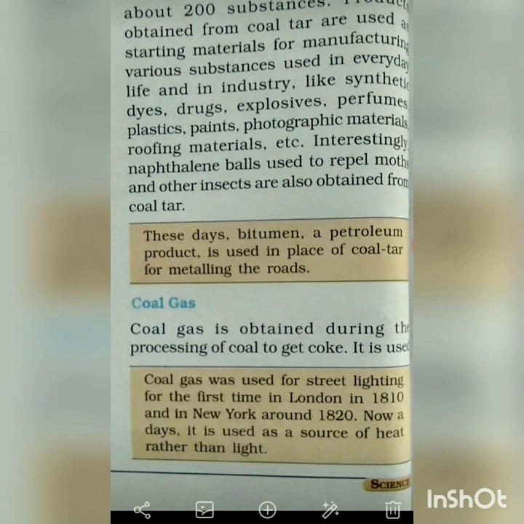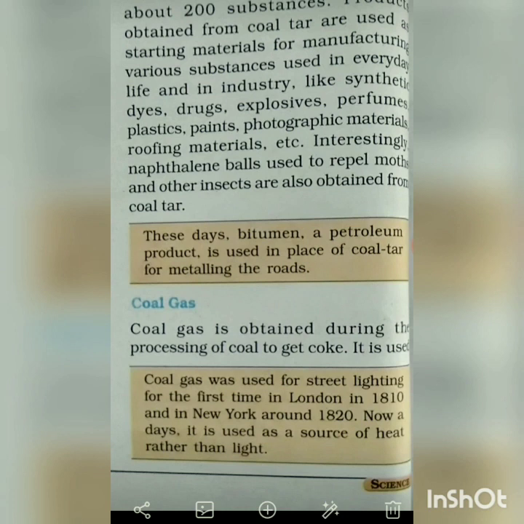Products obtained from coal tar are used as starting materials for the manufacture of various substances used in everyday life and in industry, like synthetic dyes, drugs, explosives, perfumes, plastics, paints, photographic materials, roofing materials, etc. Interestingly, naphthalene balls used to repel moths and other insects are also obtained from coal tar. You all know naphthalene balls.